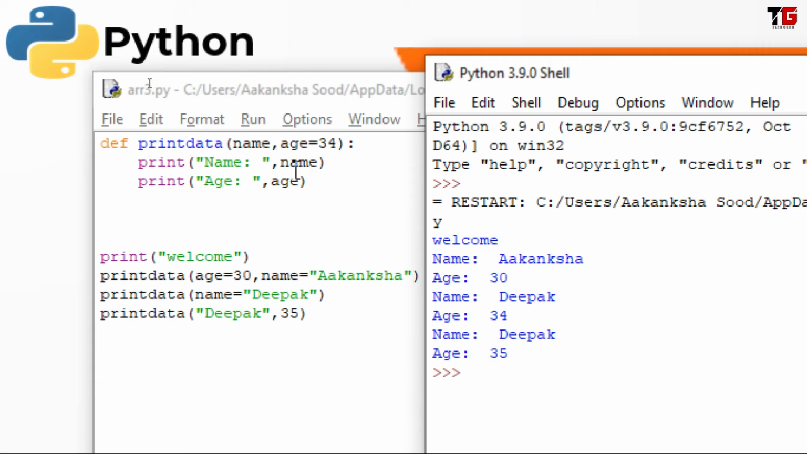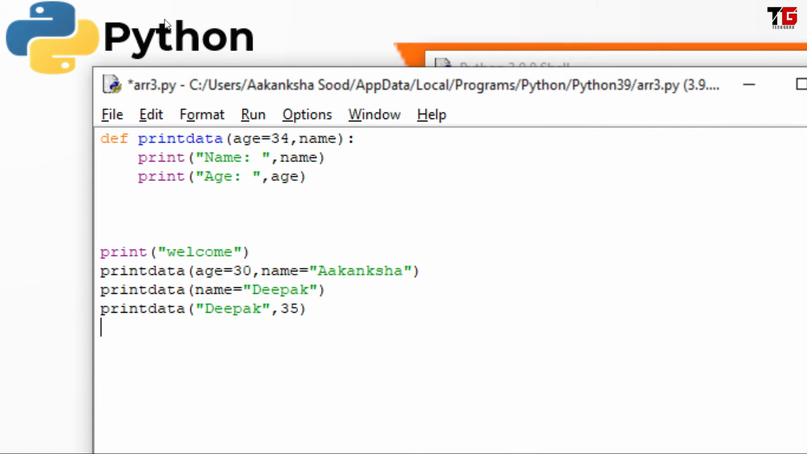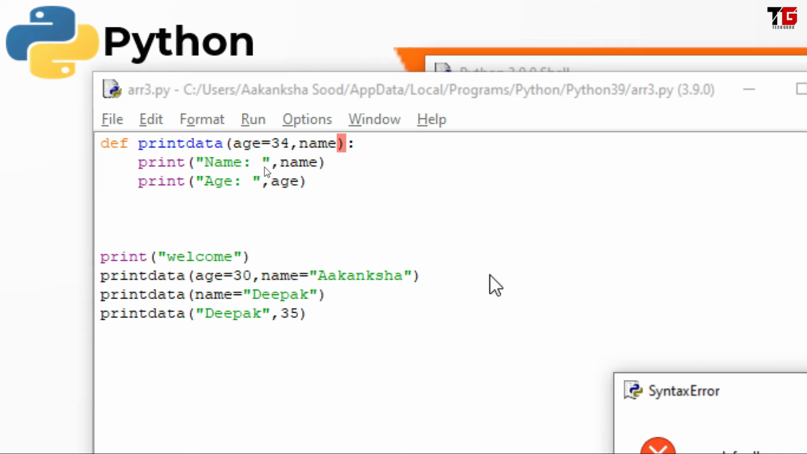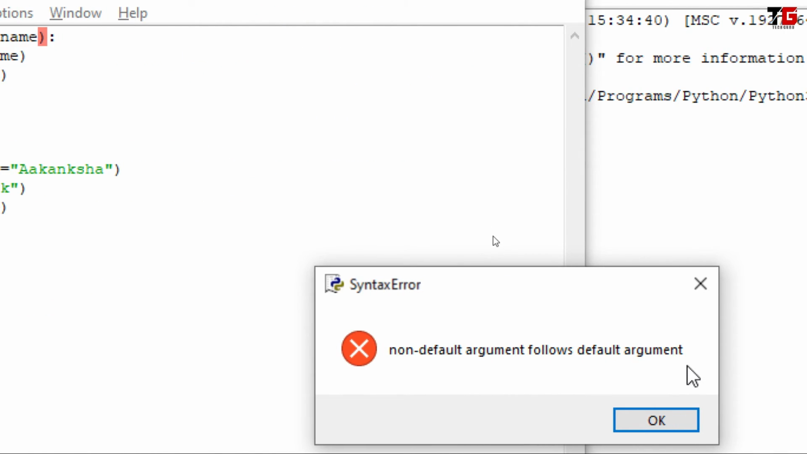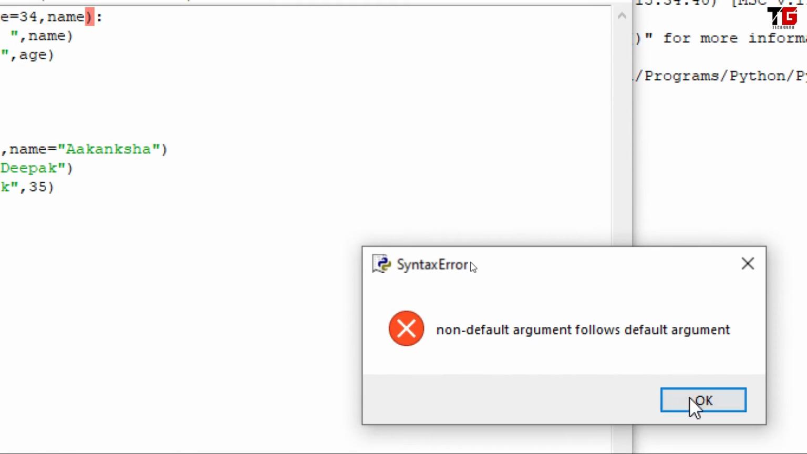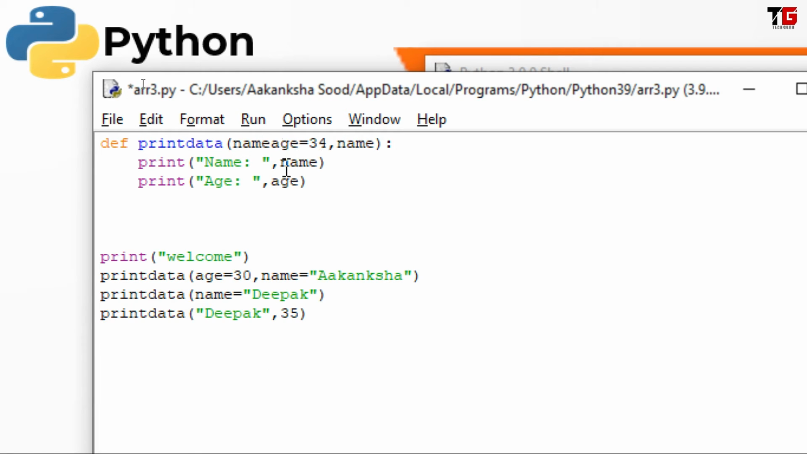Alright. Now friends, is it possible to specify the default value before the non-default value? Just check it. I said age equal to 34, comma, and name. So what will happen now? Save and run. So I got an error. Non-default argument follows default argument. It means we cannot specify a default value before a non-default argument. It means the default argument should be the last one.